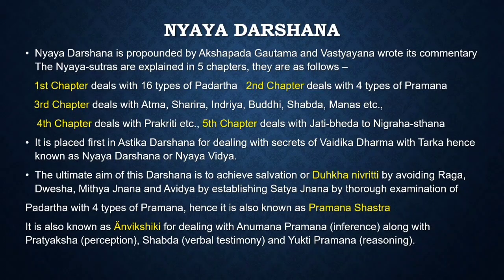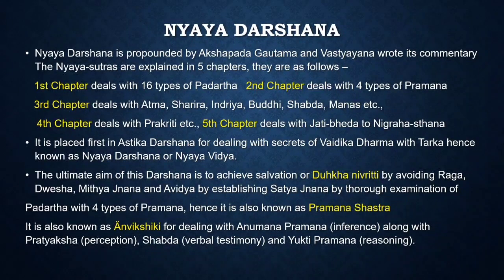So it is placed first as the Astika Darshana for dealing with the secrets of Vaidika Dharma with Tarka, and so it is called Nyaya Darshana or Nyaya Vidya. So the ultimate aim of this Nyaya Darshana is to achieve salvation or Dukkha Nivriti by avoiding Raga, Dvesha, Mithya Jnana, that is improper knowledge, Avidya, establishing Satya Jnana, that is the truth, by thorough examination of Padartha with the help of 4 types of Pramana.